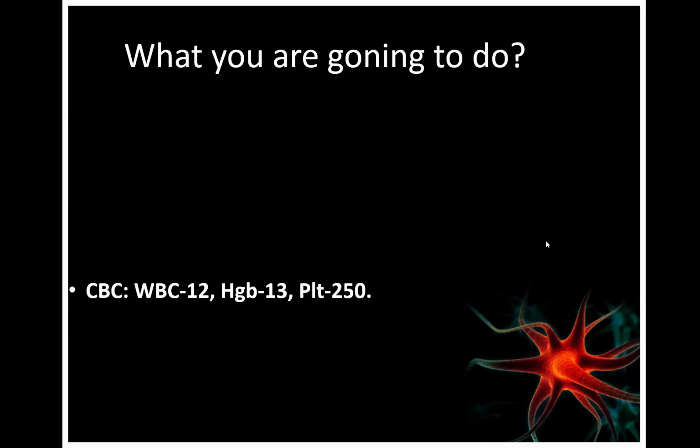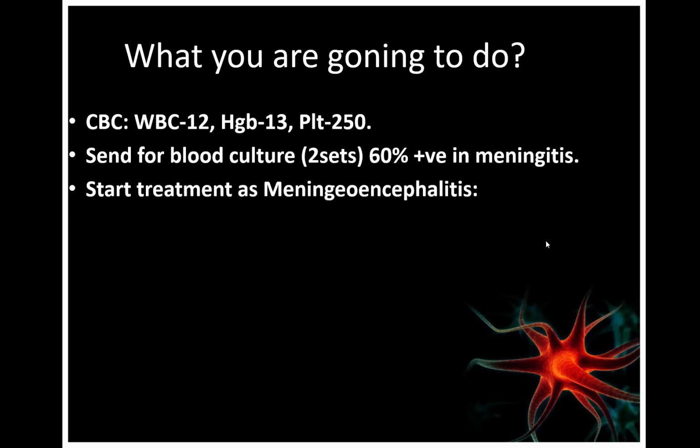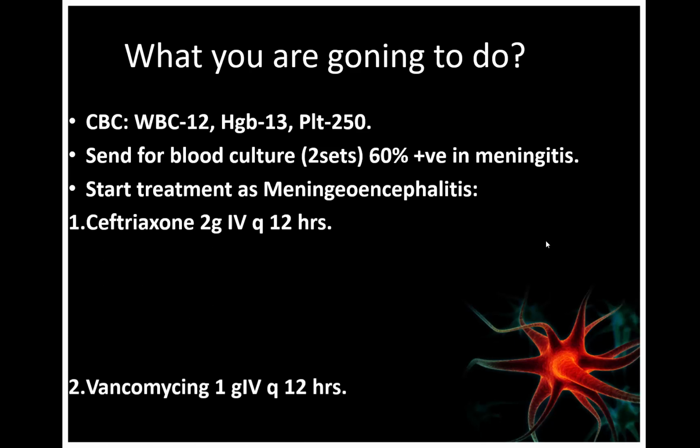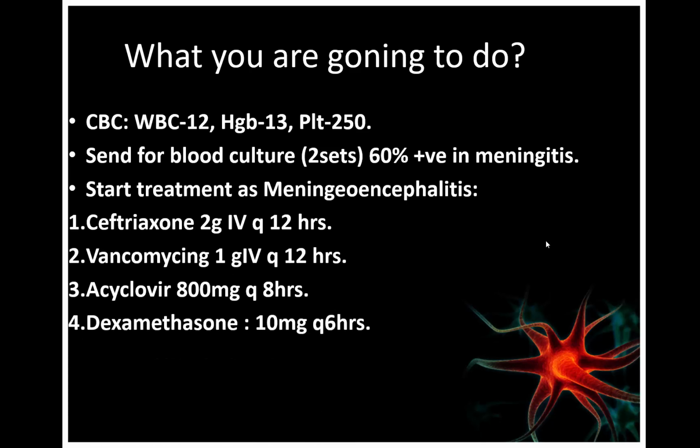So what are you going to do? Usually in cases when you suspect meningoencephalitis, the first thing you do is take a blood culture, which is positive in 60%, and you immediately start the anti-meningoencephalitis regimen. You don't wait for anything. You do these 2 steps: blood culture plus anti-meningoencephalitis treatment immediately. So you give ceftriaxone 2 gram IV Q12 hours, vancomycin 1 gram IV Q12 hours, acyclovir 800 mg Q8 hours, dexamethasone 10 mg Q6 hours, ampicillin 1 gram IV Q4 hours.